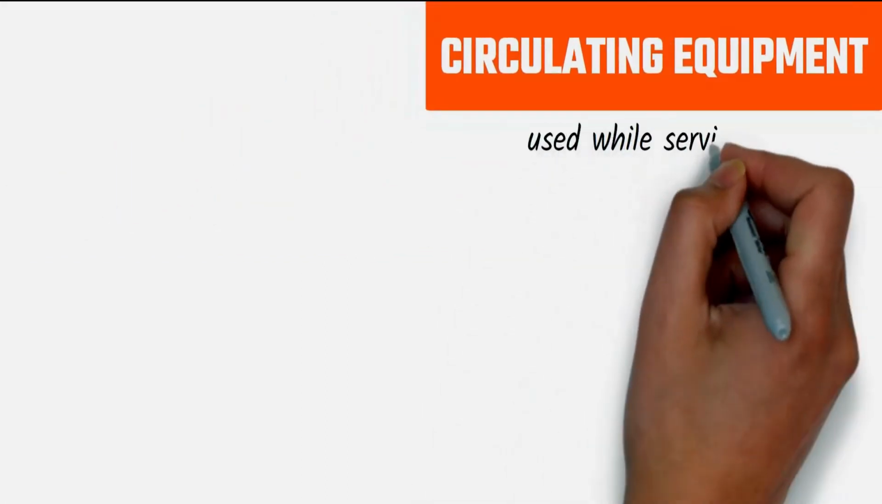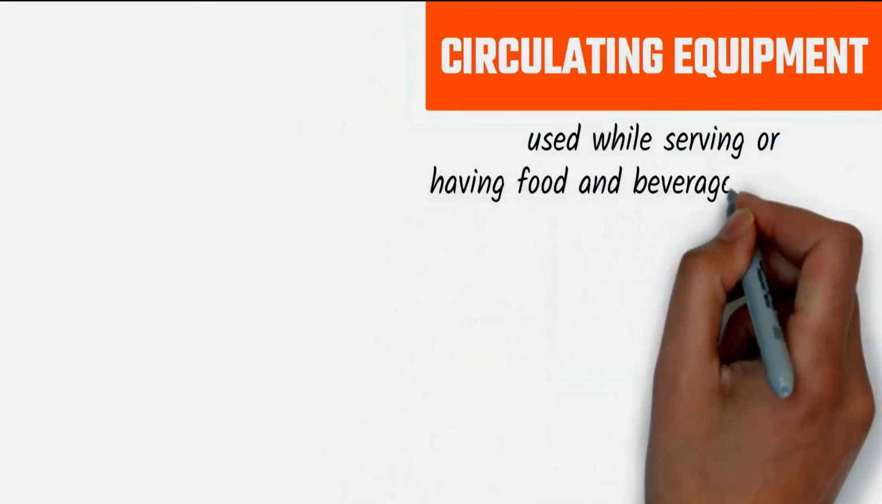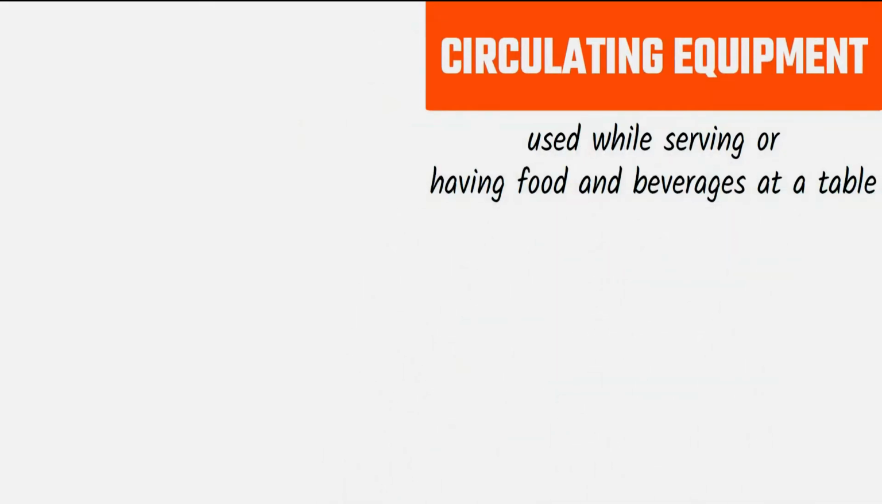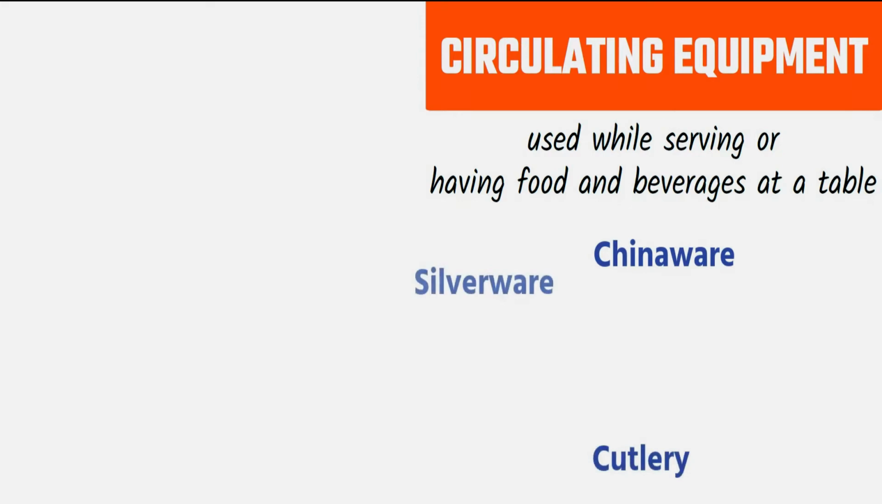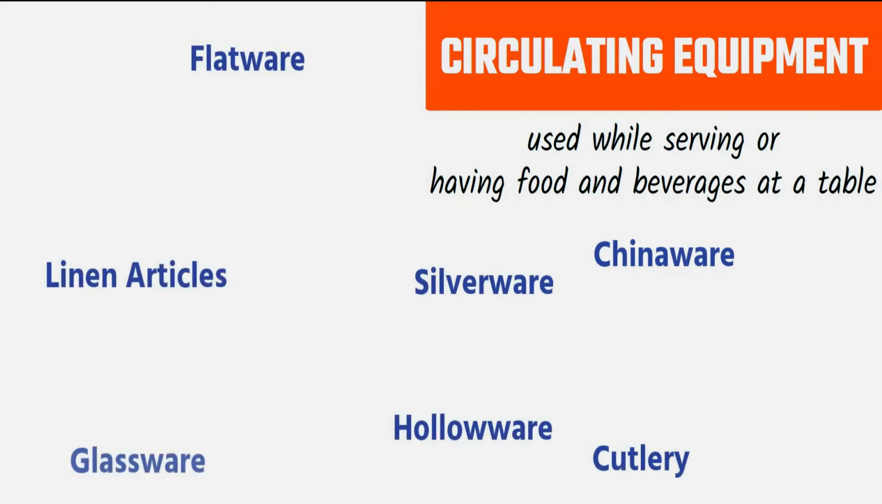These are equipment that are used while serving and having food and beverages at a table. In other words, these are used continuously as they move or flow from one person to the other. This category of equipment includes chinaware, cutlery, silverware, hollowware, flatware, linen, glassware, etc.